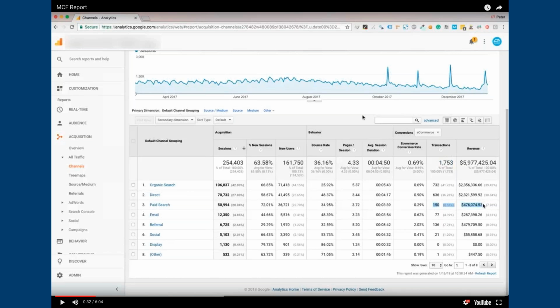Now what's important to understand is that the main Google Analytics reporting method, their attribution method, is referred to as last non-direct click attribution.